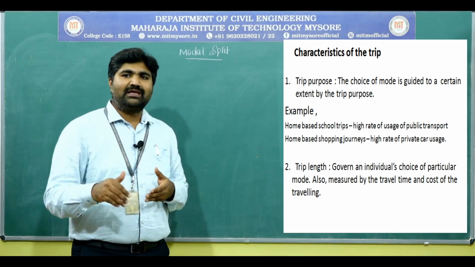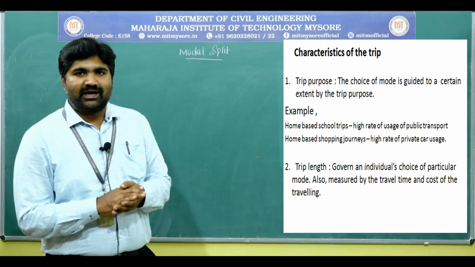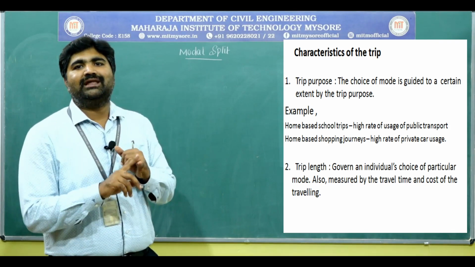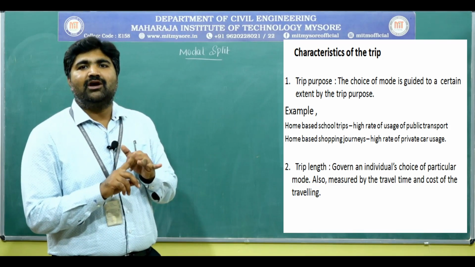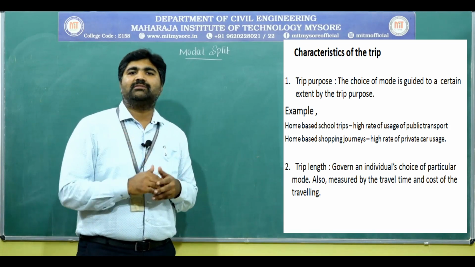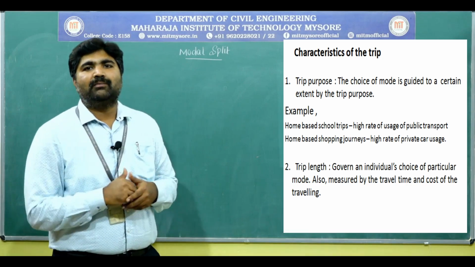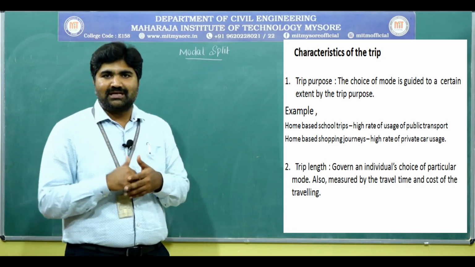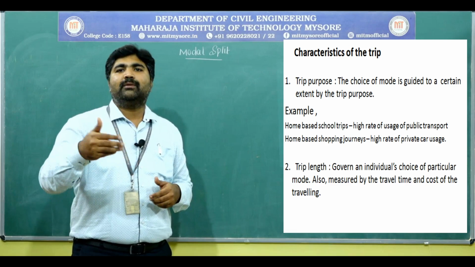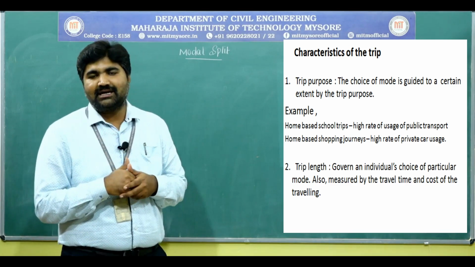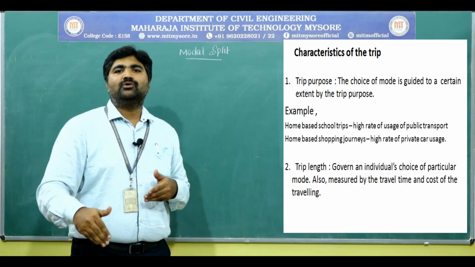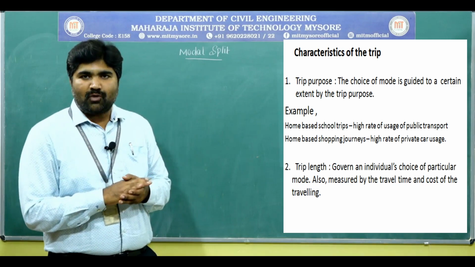It depends upon the user, on the travel time and the travel cost. If the cost is more, they may prefer public transport. If our income is less, we prefer public transport. If our income is high, we make trips using our own private vehicle.